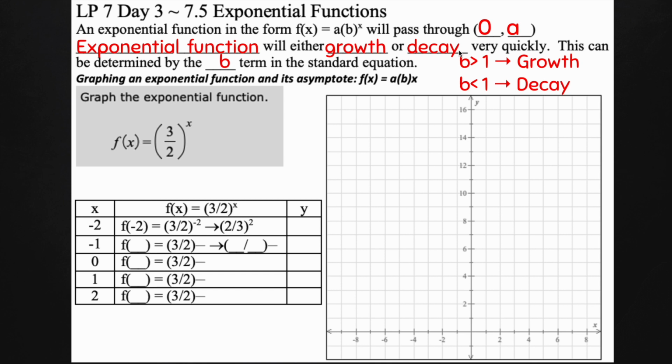It's just half of what it was the day before. So it's an interesting concept there, but it's never actually gone. It's just getting very small very quickly or getting large very quickly. This can be determined by the b term in the standard equation. If b is greater than 1, then it's growth. If b is less than 1, then it's decay. So that just lets us know whether it's going to be growing or decaying.